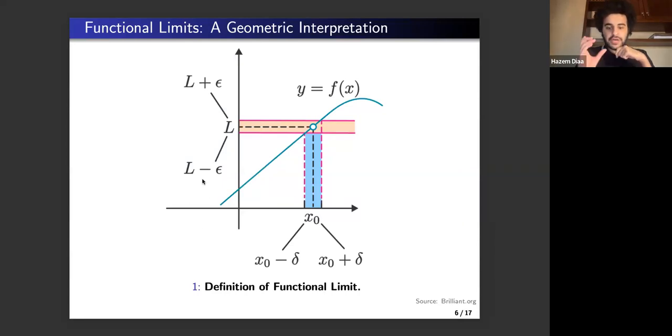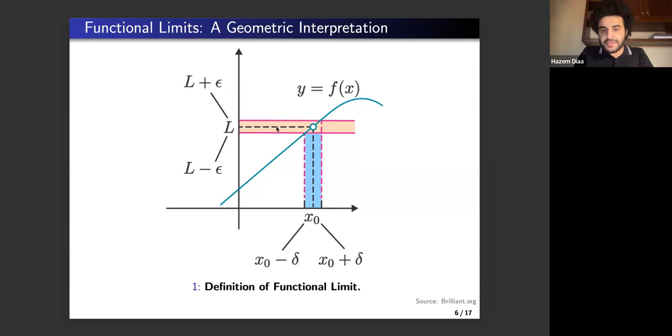Now, here is a geometric interpretation of a functional limit. So here is the usual xy plane, or the Cartesian plane. And what we do here, we are given a positive epsilon, and we draw the lines L plus epsilon and L minus epsilon.